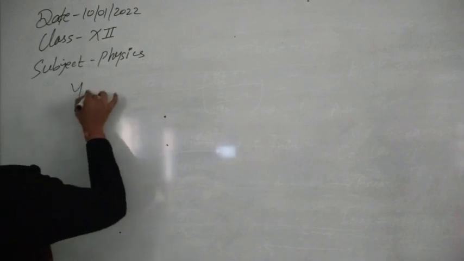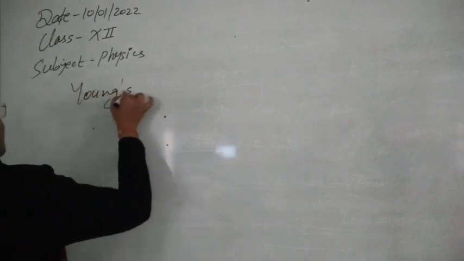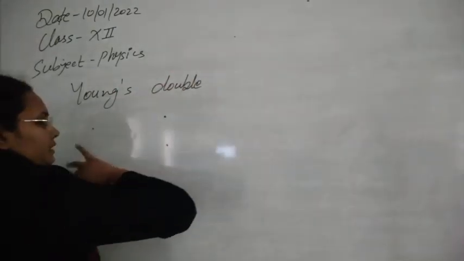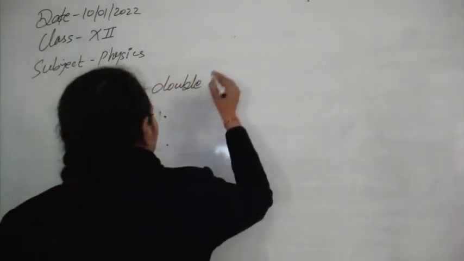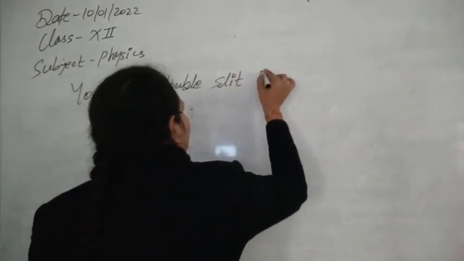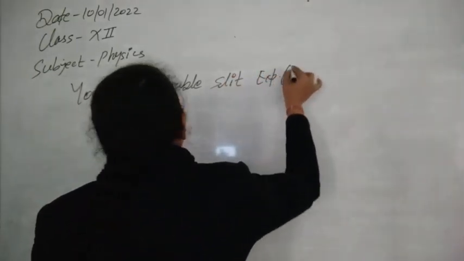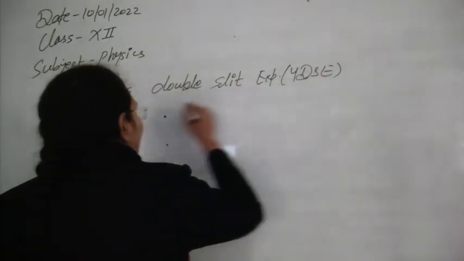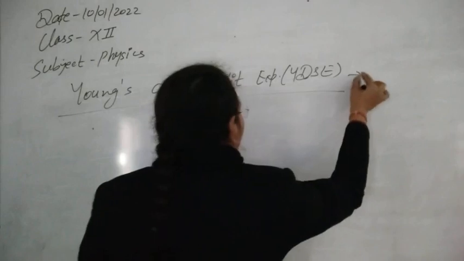Now next one, let's see Young's double slit experiment, now in mathematical form. We have discussed in the previous class how the pattern forms there. Also, somewhere you will find its name as YDSE.